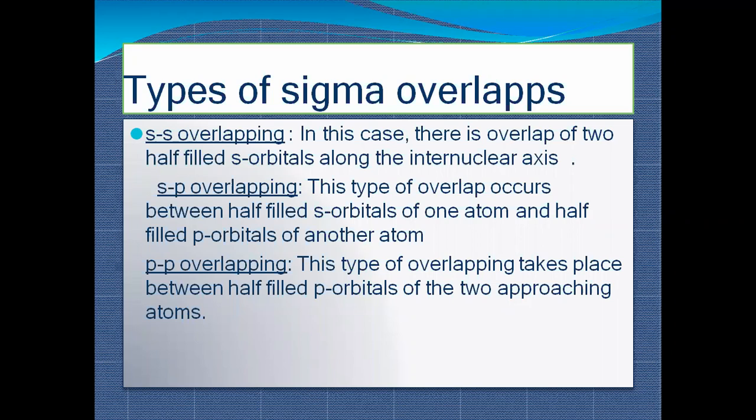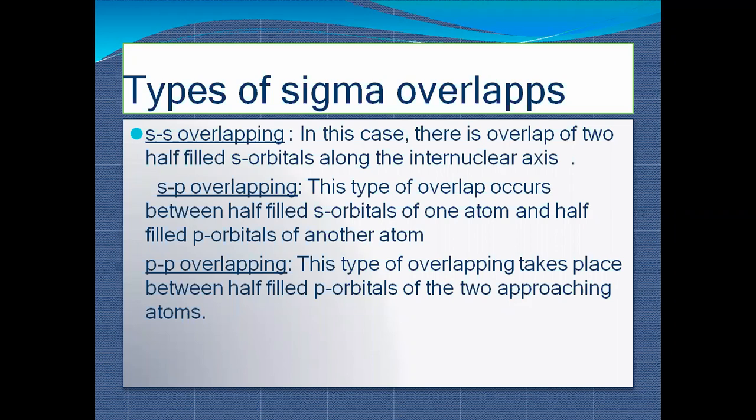Now let us talk about s and p overlap. This type of overlap occurs between a half-filled s orbital of one atom and a half-filled p orbital of another atom. If my outermost participating shell is s and yours is p, and we want to share or donate our electron, so if I am donating my electron to you, then your p orbital is participating and my s orbital is participating. So at that time, that overlapping will be s and p overlapping.